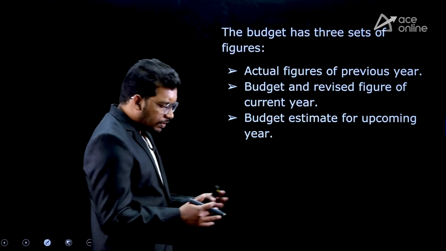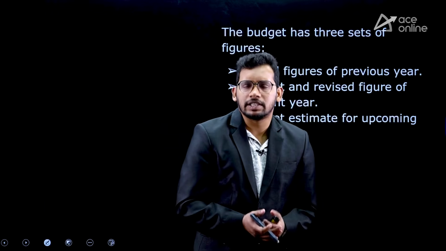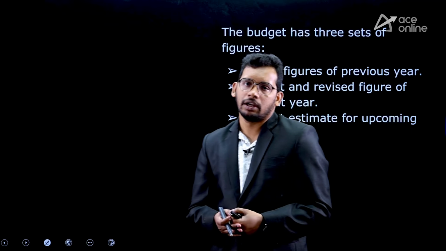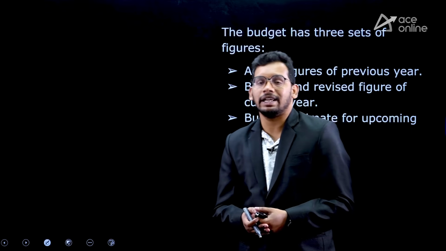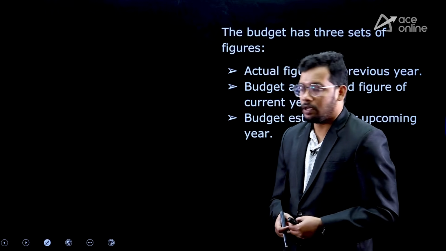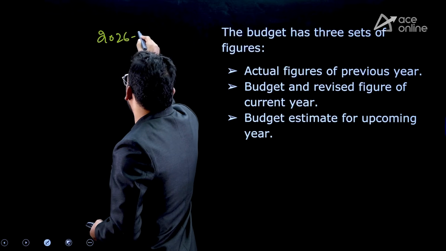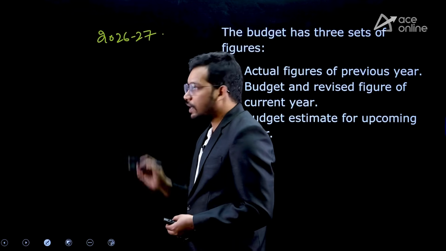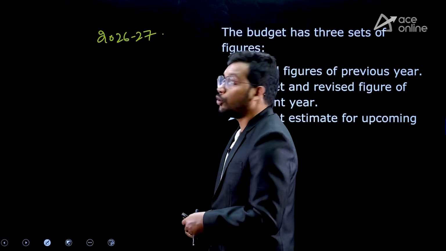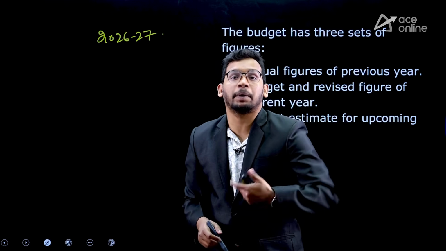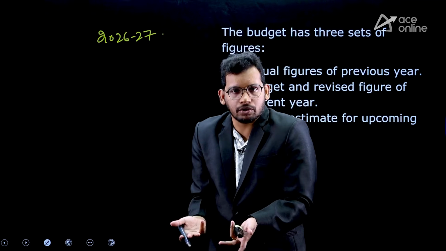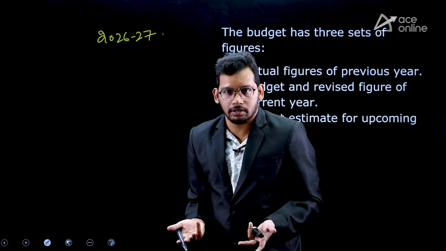Now, whatever details the government presents in the budget, they present for 3 years. For example, this budget is of 2026-27. For this year, it is going to present estimates and expectations, because it is the future. The government does not know what happens, right?